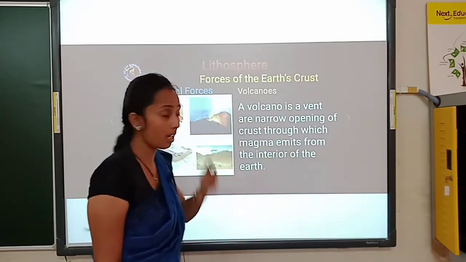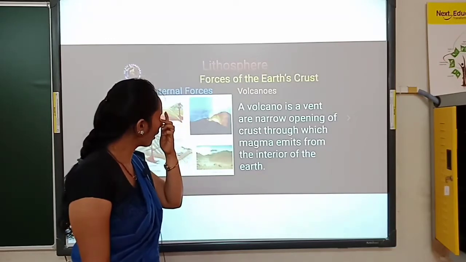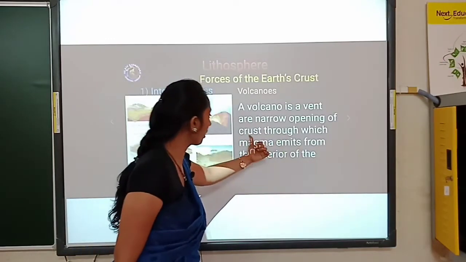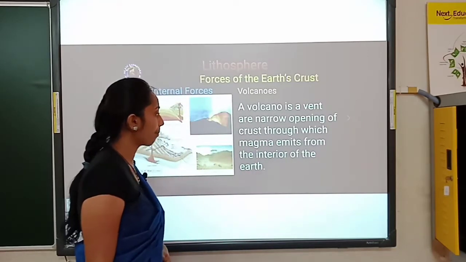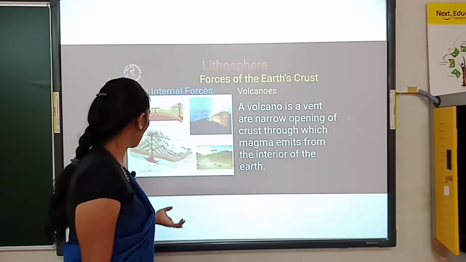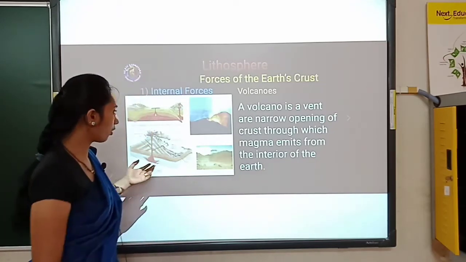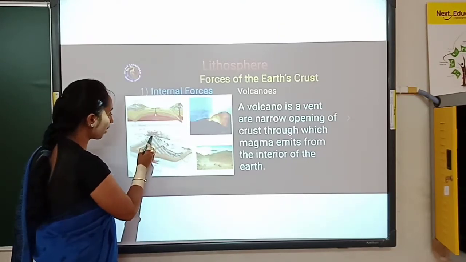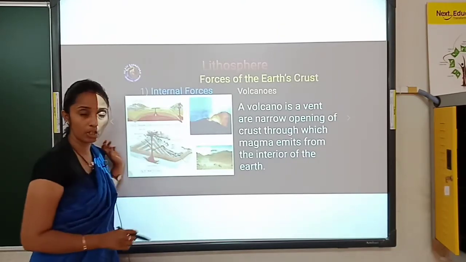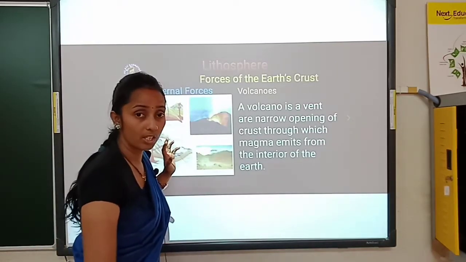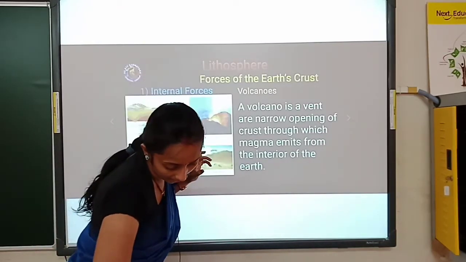You heard what is a volcano, right? So volcano is a vent or a narrow opening of a crust through which magma emits from the interior of the earth. So here you can see, volcano is a vent. Vent in the sense, this part was called a vent. In your textbook, children, they have given the picture, right? What is a vent? So that you see in the textbook.